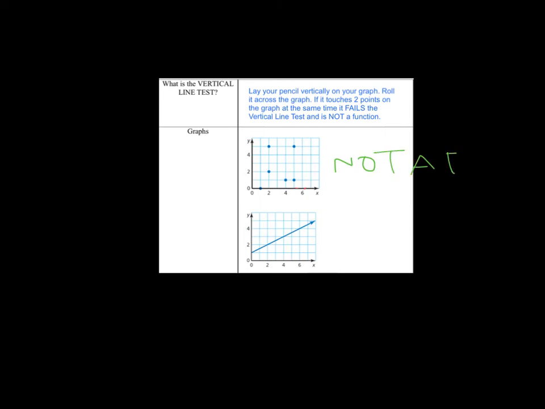Okay? The only way that you're able to touch 2 points at the same time is if they had the same x value paired with 2 different y's, and that's why this fails the vertical line test and is not a function. On the second one, when I put my pencil on my graph and I roll it across, I notice I'm only touching the graph at 1 point the entire way. So that means it passes the vertical line test, which would make this one a function. And remember, we're moving on to linear functions. So just so you know, this is a linear function because it graphs as a straight line.